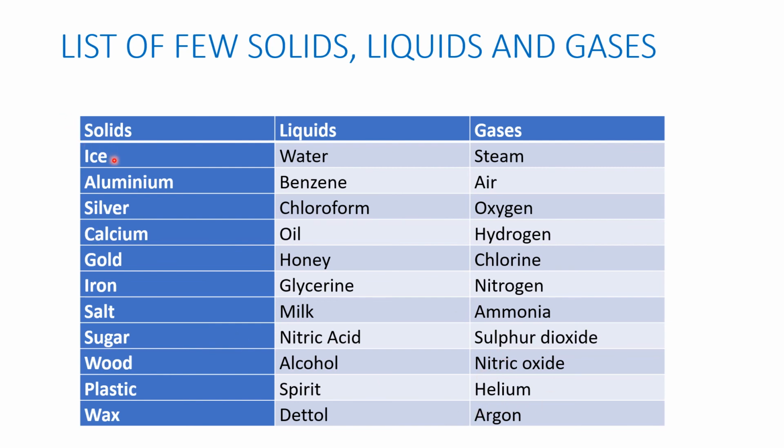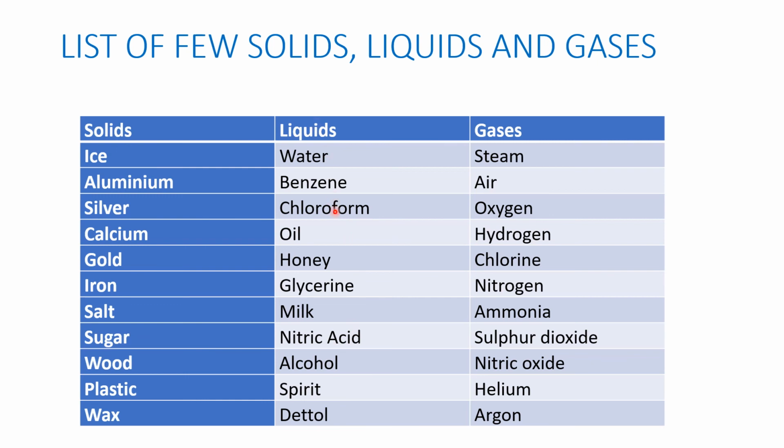So you'll see here ice, aluminium, silver, calcium, gold, iron, salt, sugar, wood, plastic, wax. These are all solids. Let us see the liquids: water, benzene, chloroform, oil, honey, glycerin, milk, nitric acid, alcohol, spirit and Dettol.